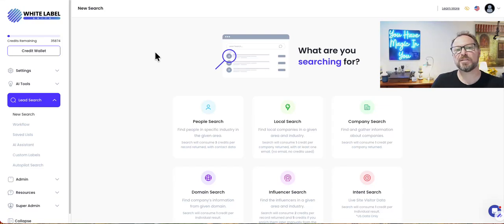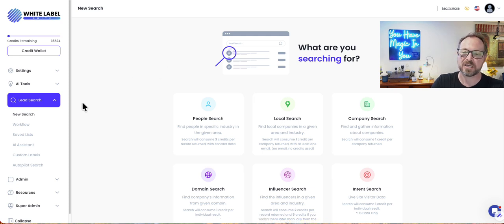So here's what I thought was a really interesting use case for the White Label Suite Leads program, because all of the data that you can get from other places is exactly the same as we have here, but the difference is the AI and the way that you can use the data afterwards. So in our particular use case, our individual client was using LinkedIn to be able to find authors.